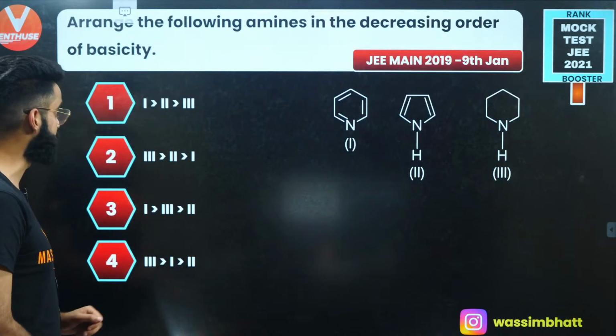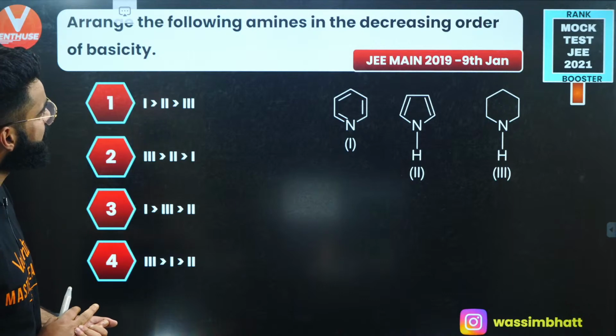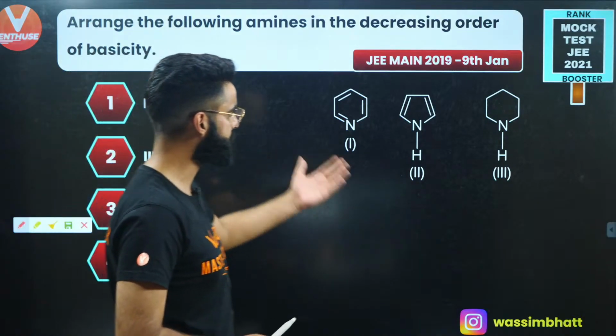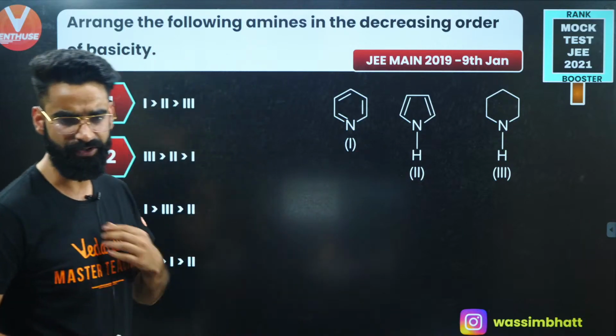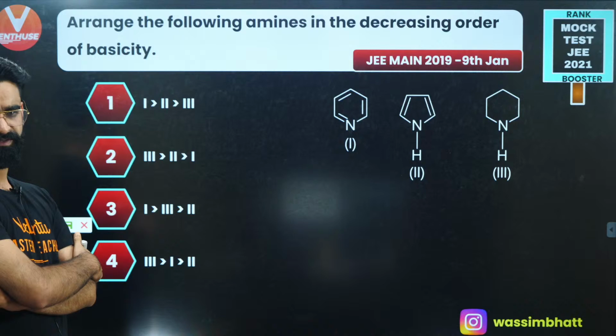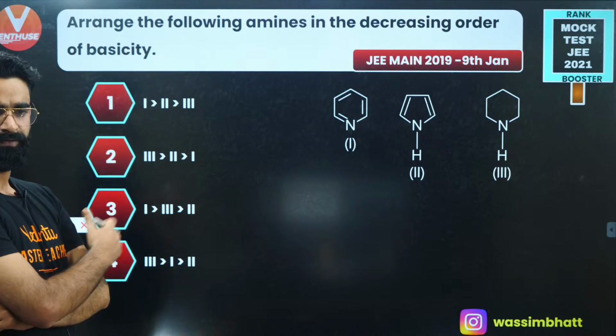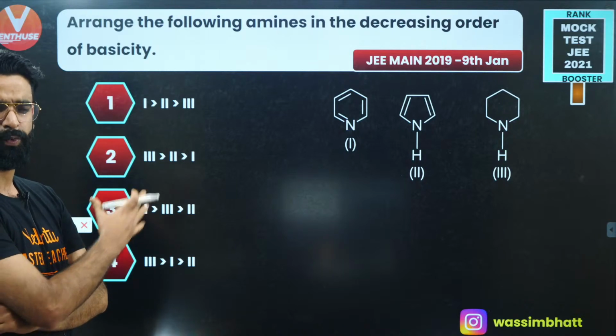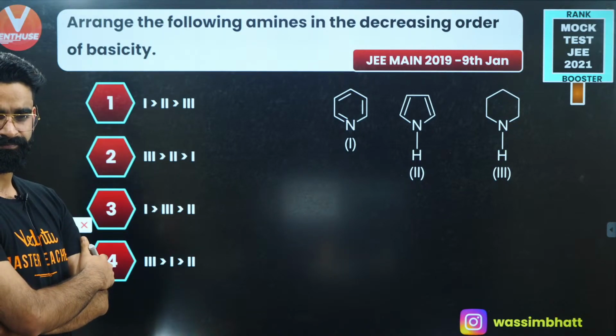Let's move on to one more question then. Arrange the following amines in the decreasing order of basicity, right? We are given three amines and we are going to arrange them on the basis of the decreasing order of their basicities. Give it a try and let me know its answer fast. It's a very, very simple question, guys.